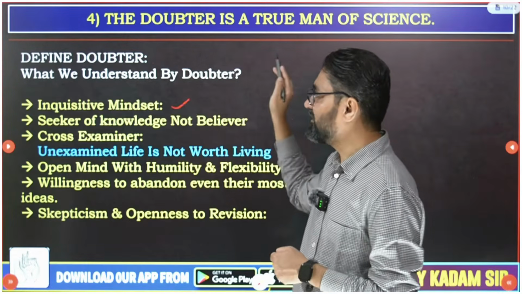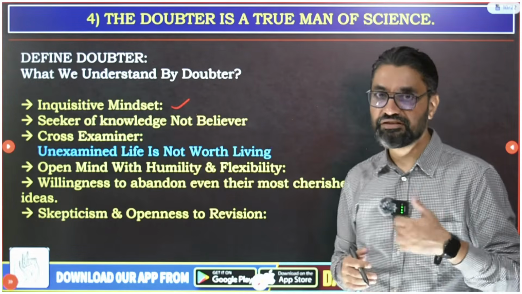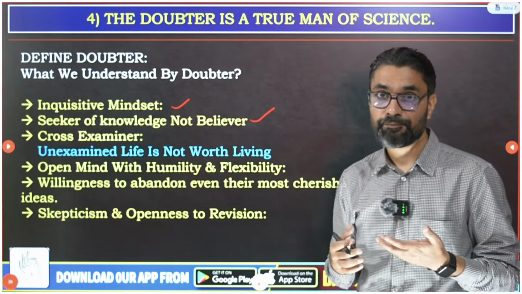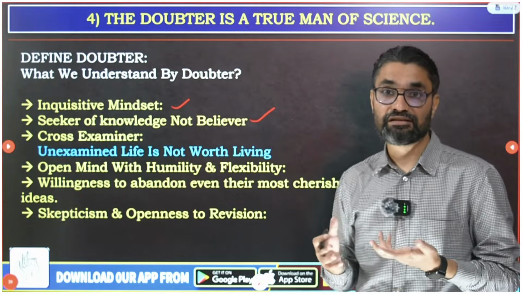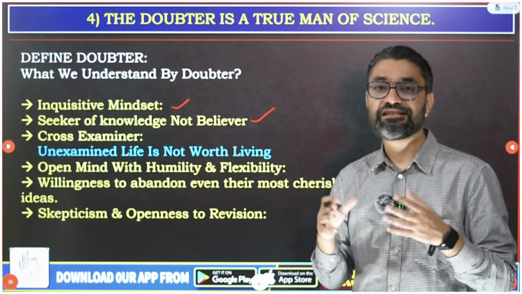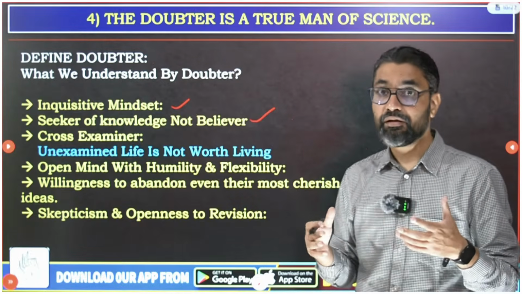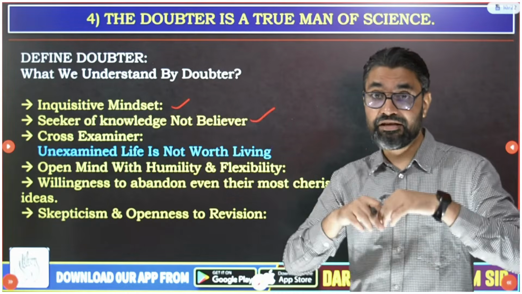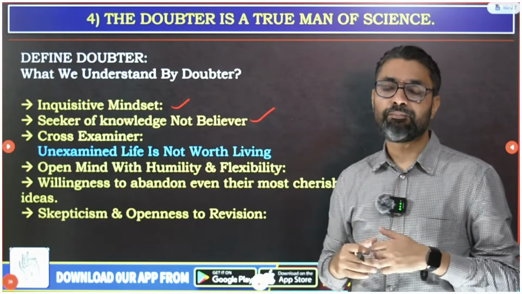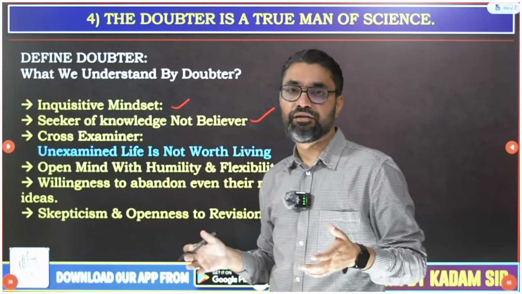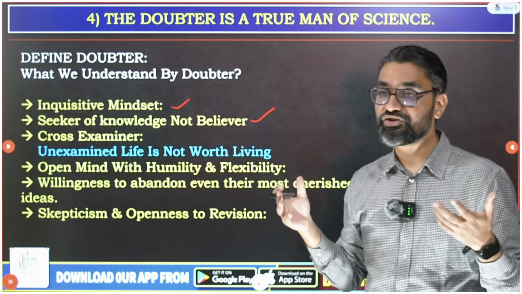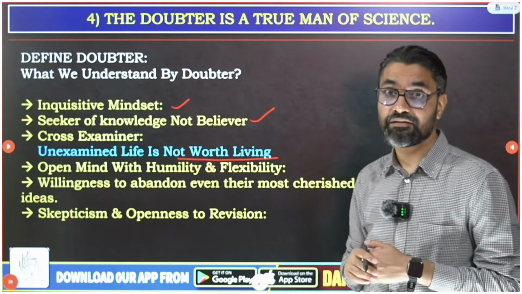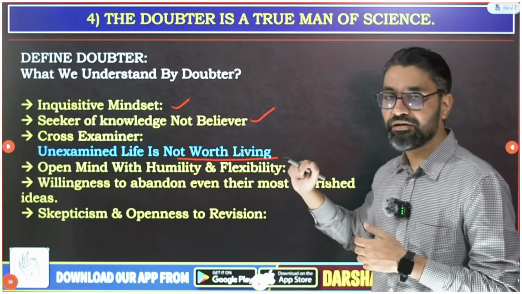So inquisitive mindset. What do we understand by doubter? First thing is an inquisitive mindset. Then a seeker of knowledge, not a believer. One should be a seeker of knowledge. In my ethics Bhagavad Gita lectures, I have discussed this in much detail, that one should be a seeker of knowledge, not a believer. One of the highest ideas that the Bhagavad Gita promotes, or one of its highest metaphysical concepts, is don't take anything for granted. In India, we even questioned gods. Then cross-examiner: the unexamined life is not worth living. That is the idea Socrates gave, which you should be writing.